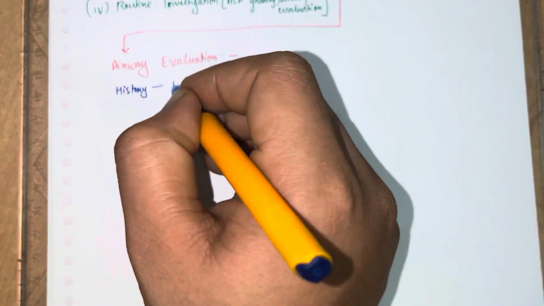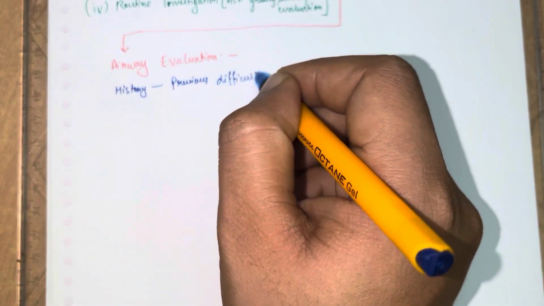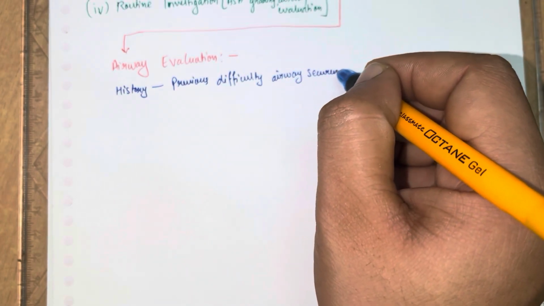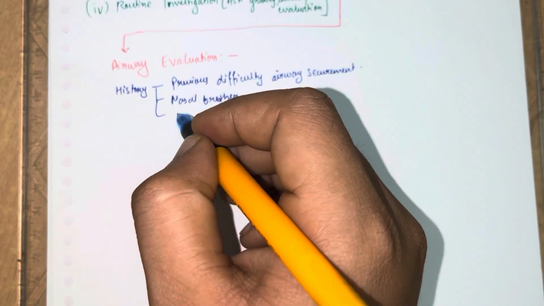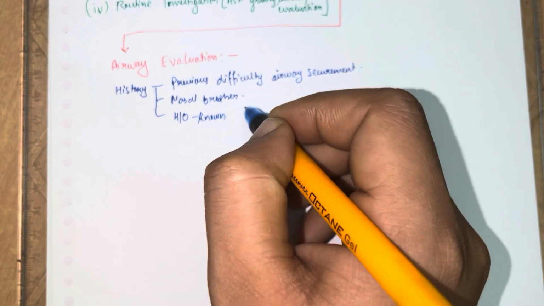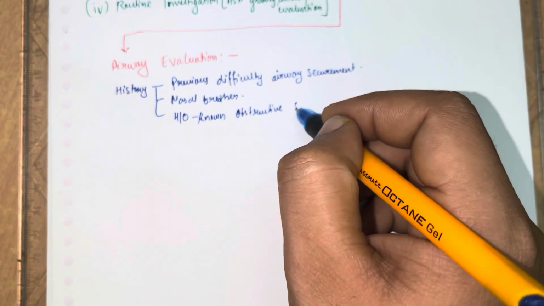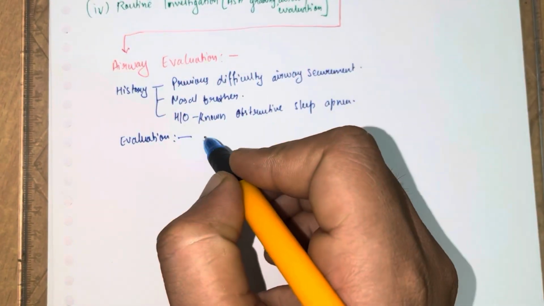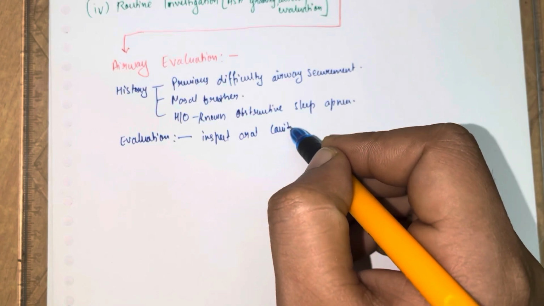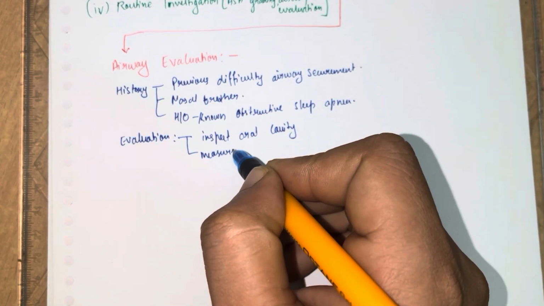In airway evaluation, we first ask for any history of previous difficulty in airway securement. Second is whether the patient is a nasal breather, and any history of known or anticipated obstructive sleep apnea. Third, we inspect the oral cavity.